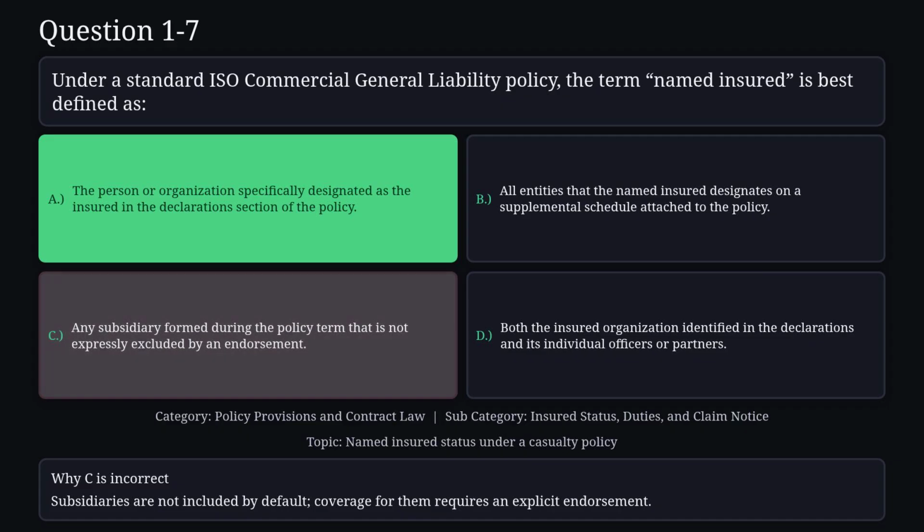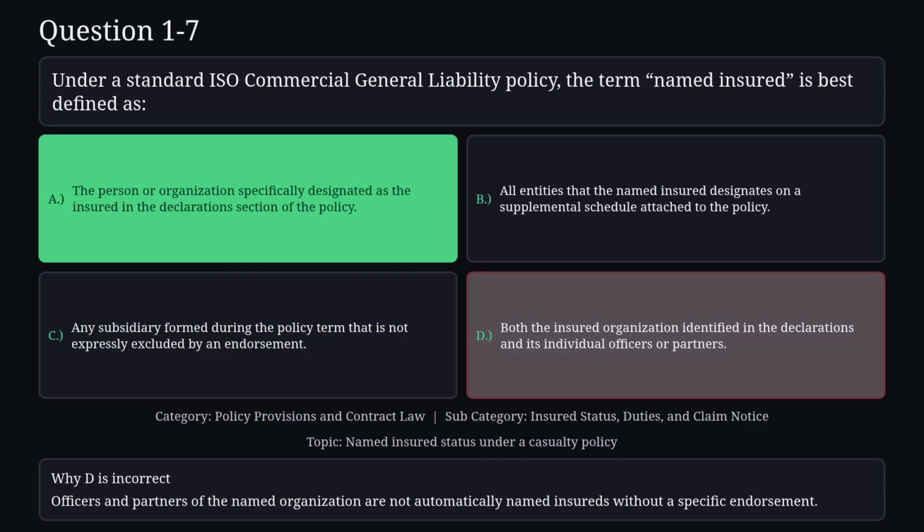Reason C is not correct. Subsidiaries are not included by default. Coverage for them requires an explicit endorsement. Reason D is not correct. Officers and partners of the named organization are not automatically named insureds without a specific endorsement.